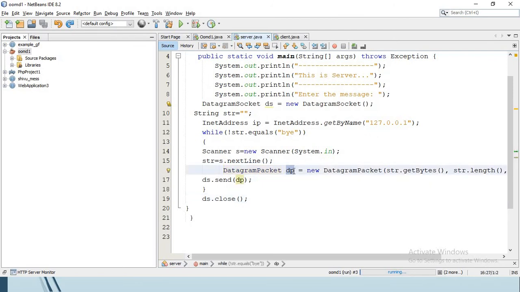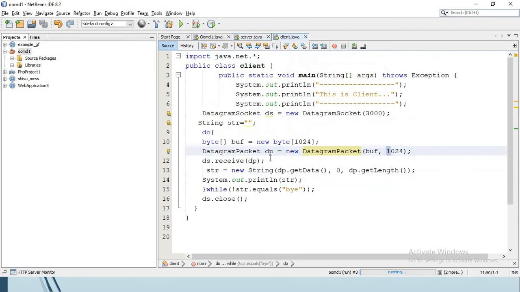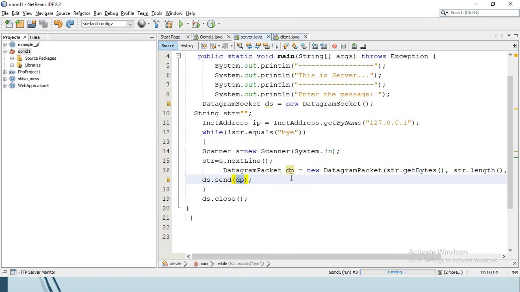This datagram packet object contains the message given by the publisher, which has been sent using the send method, and whatever datagram packet is sent is received in this client program by using the receive method. So this is all about the server and the client program.